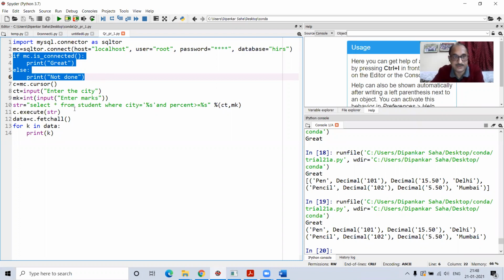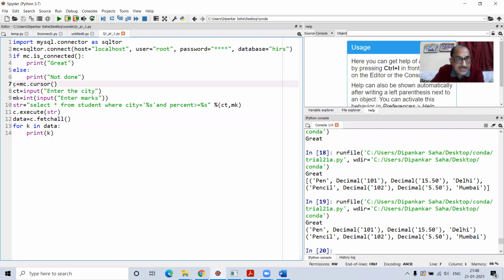You can omit this line also, no need. Now here I created the cursor object. C is my cursor object. Okay, how did I create that? Connection object MC dot cursor function. So that creates a cursor object. Now through this cursor object C, I will execute all the MySQL commands. I told you this in my previous video.